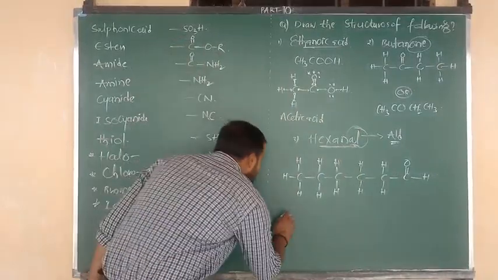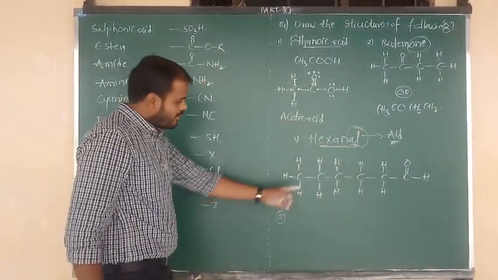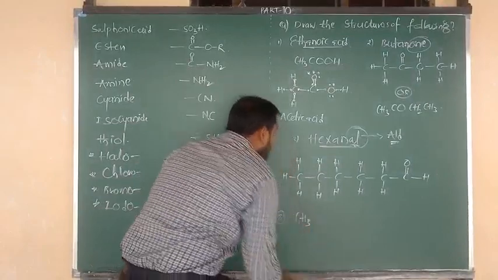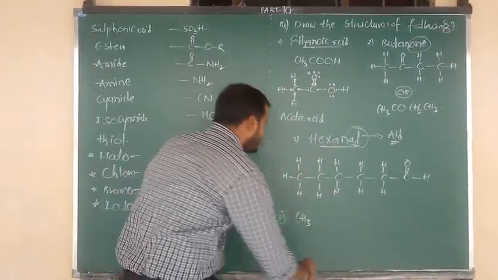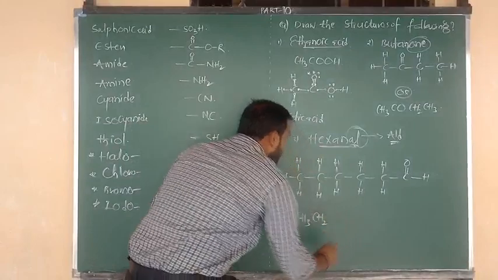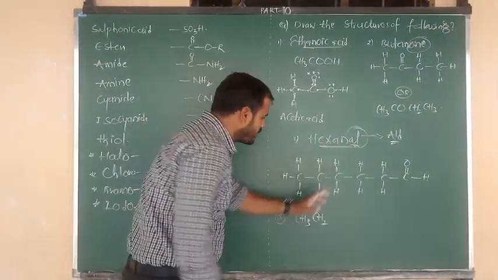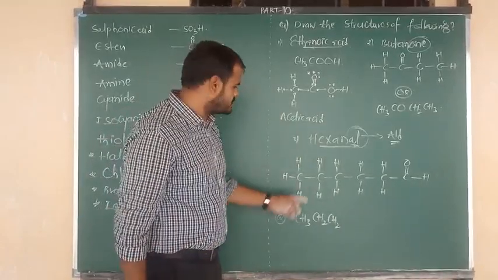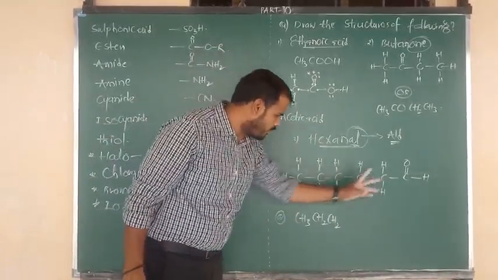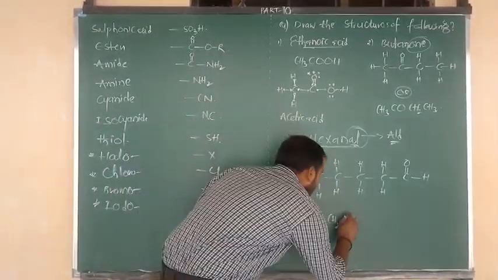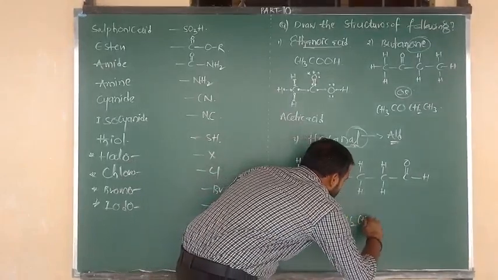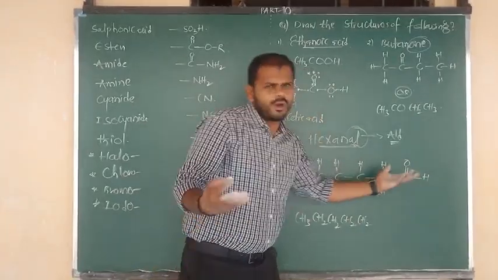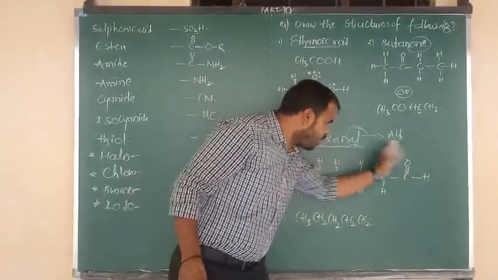Okay. Now I am going to tell you the structure. First carbon contains 3 hydrogen, we can write CH3. Next carbon contains 2 hydrogen, we can write CH2. Next carbon also contains 2 hydrogen, we can write CH2. So how many carbons are having 2 hydrogen? 1, 2, 3, 4. Next one is 3, next one is 4. And the last carbon contains C double bond OH, or we can say shortly CHO.